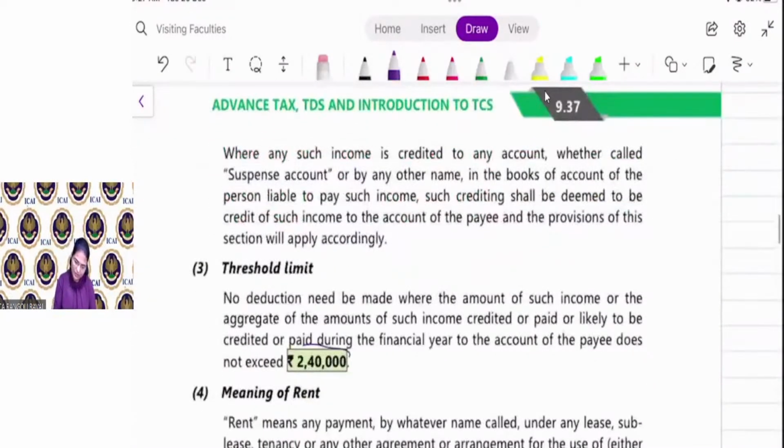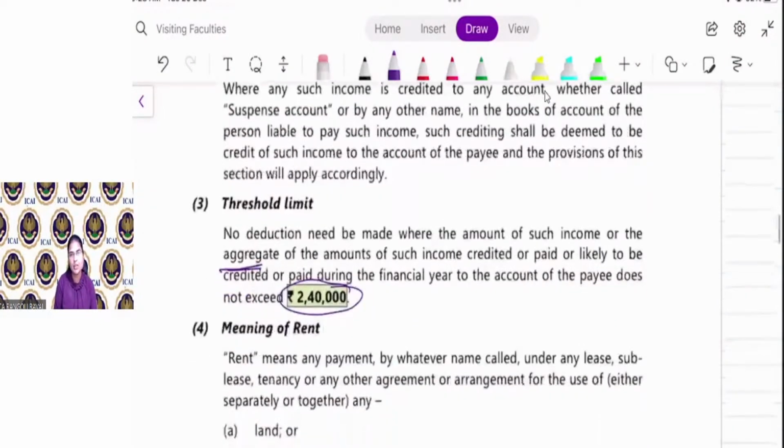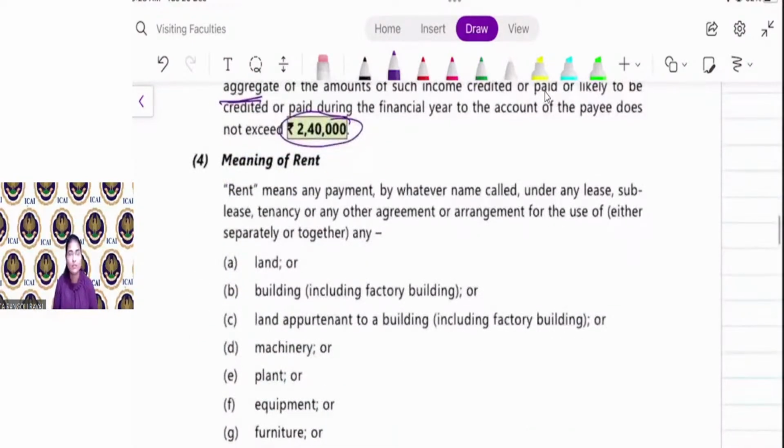Here the threshold limit is 2,40,000 in aggregate. Say for example, you are paying two type of rent. One is for plant and machinery and another is for land and building. So for both, if the aggregate amount is more than 2,40,000, then you are required to deduct TDS. Okay. So here the threshold limit is 2,40,000.